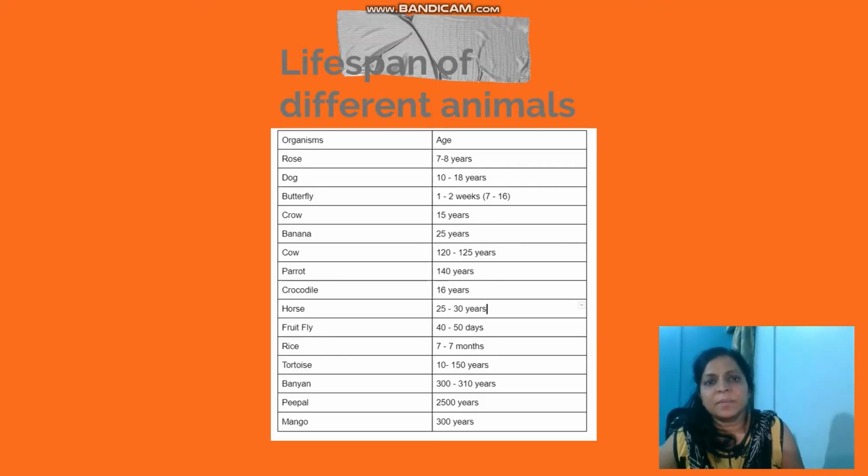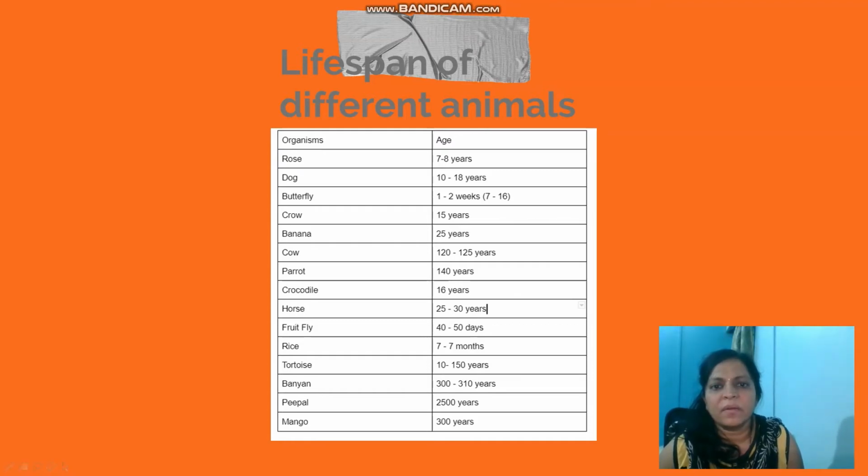In the next bit, we are going to compare the lifespan of different organisms. For example, rose will survive for 7 to 8 years. Dog will survive for 10 to 18 years. Butterfly will survive for 1 to 2 weeks, that is 7 days to 16 days only. Amongst the whole list, butterfly is having the least lifespan.